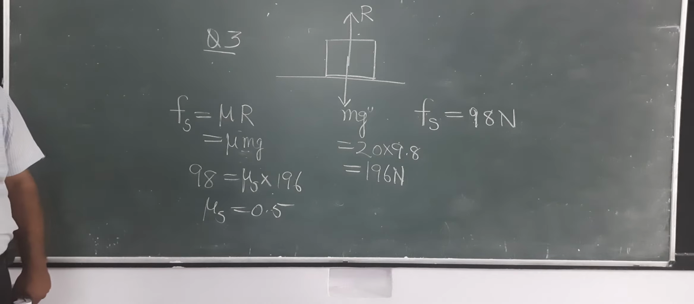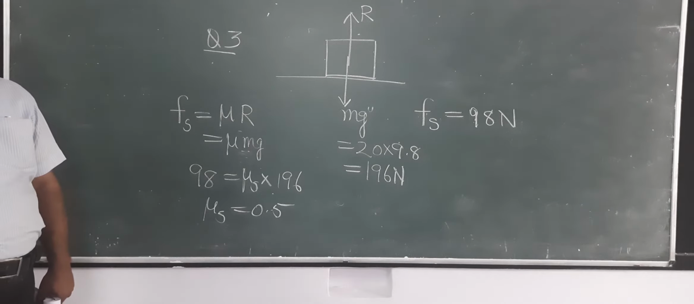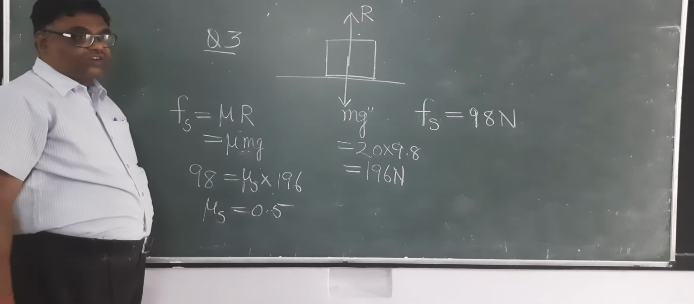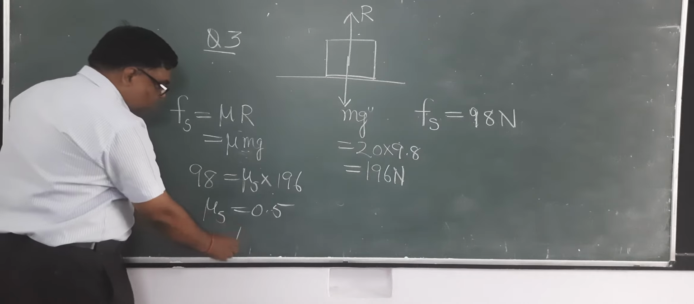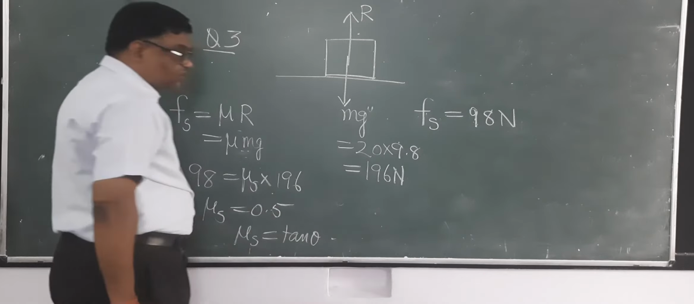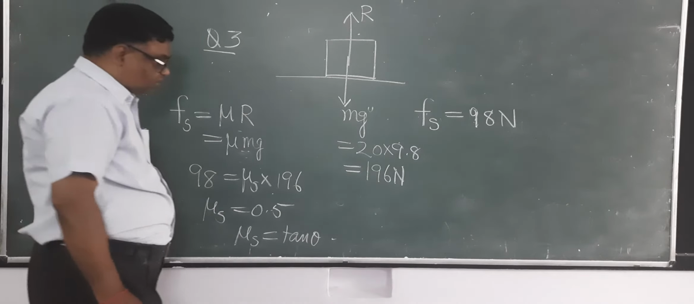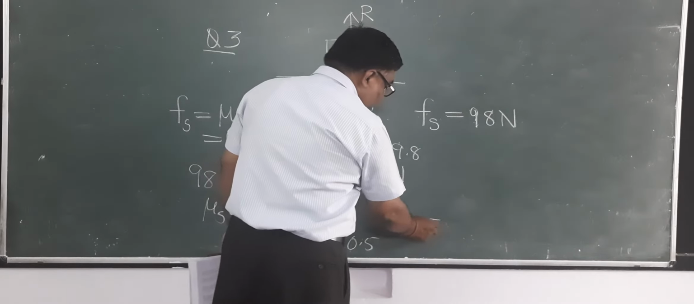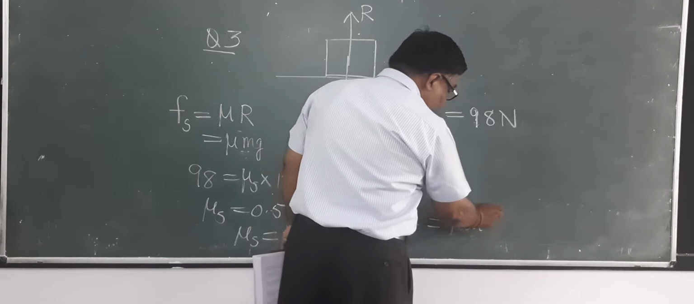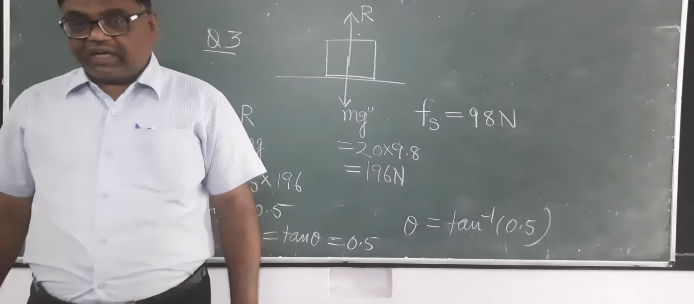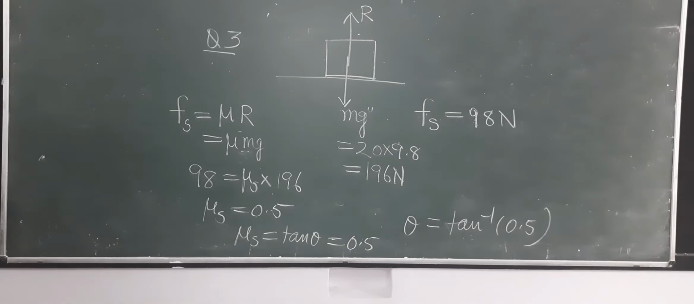Now the angle of friction. As we know, mu s equals tan of the angle of friction. Mu s equals tan theta, where theta is the angle of friction. So this is equal to 0.5. So what is theta? Tan inverse 0.5. Now two things are left, angle of friction and angle of repose, which I will explain. So you see here. Have you noted?